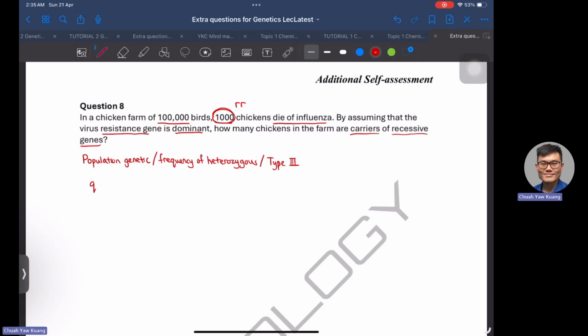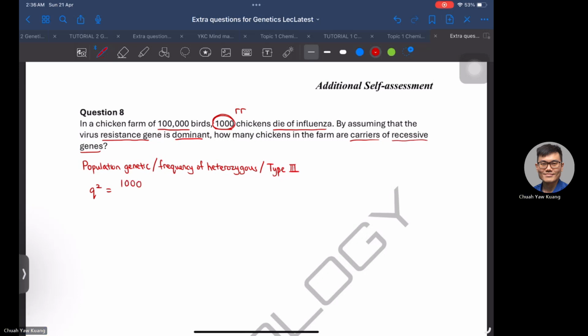So we now know that the total number of non-resistant, recessive chickens is 1,000, all homozygous recessive individuals. So we can put Q square equals 1,000, the homozygous recessive, divided by the total population of 100,000.